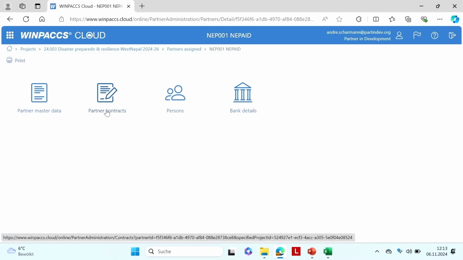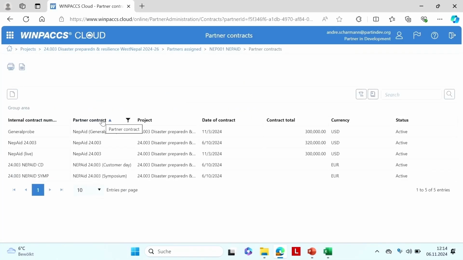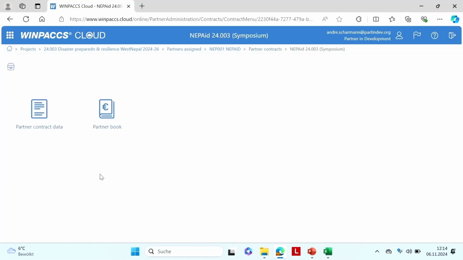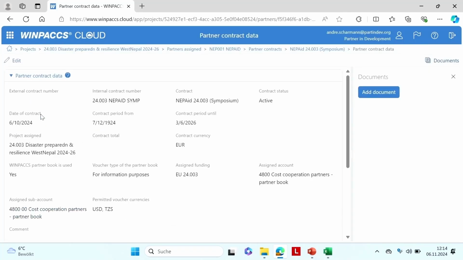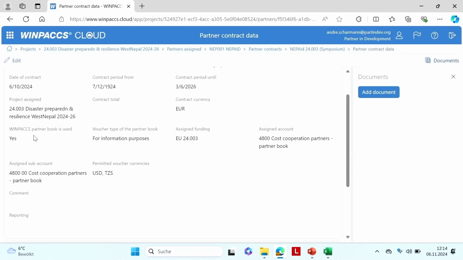There could be one, there must be one at least if we want to use a partner book. But it could be more. And then in that contract, you can select to use a partner book. Real quick, here's the data of that contract. And you can enter the contract periods when it was approved. And here you would say, yes, we want to use a partner book with this partner.